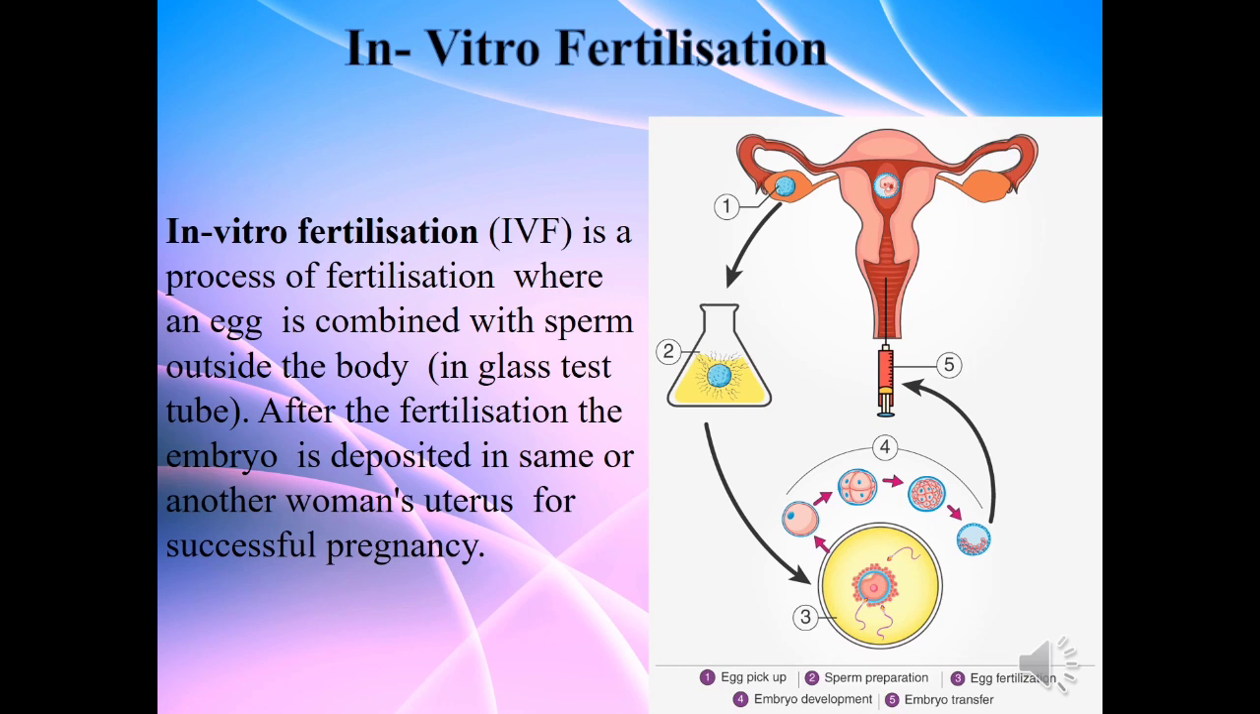After fertilization, the zygote or the fertilized egg starts dividing and it becomes eight-celled. At this stage, the embryo or the multicellular structure is taken out and then introduced into the uterus of the mother. This kind of fertilization, which takes place outside the female body, that is in a glass test tube, is called in vitro fertilization.